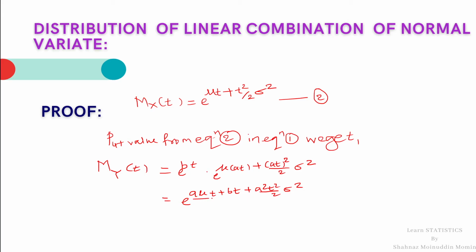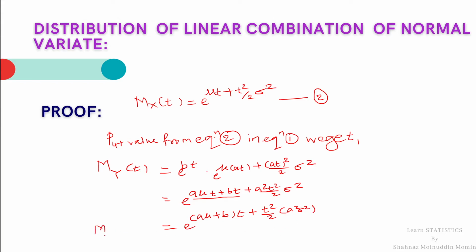Now I will take the constant t common from this term, which is equal to e raised to a mu plus b into t plus t square by 2 a square sigma square.